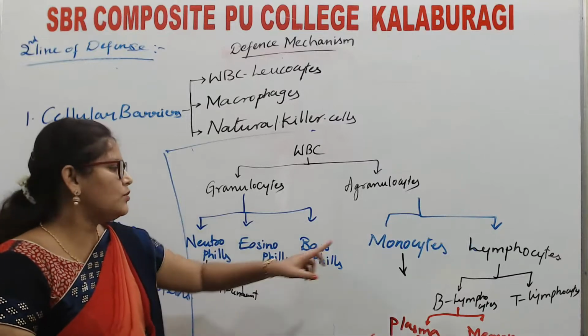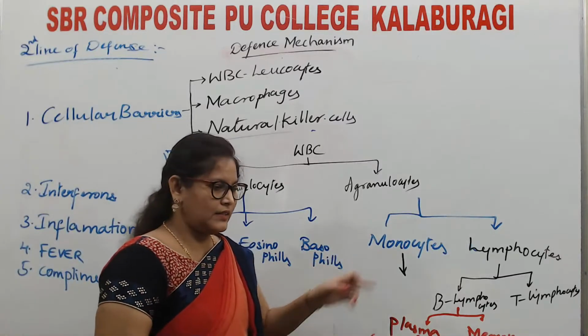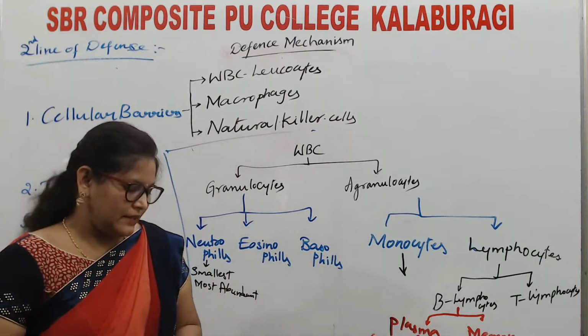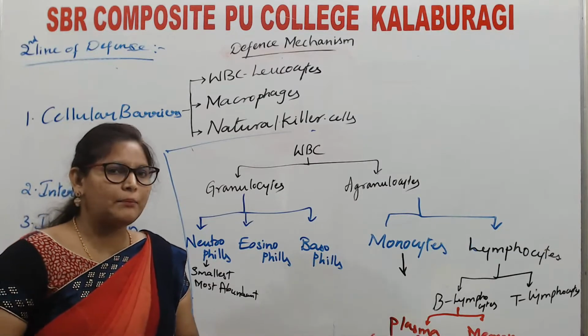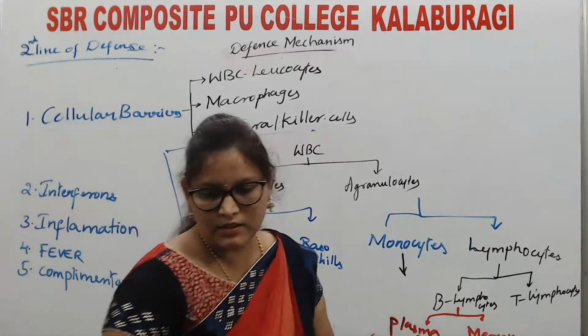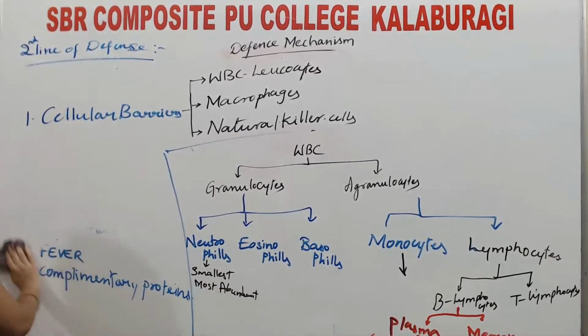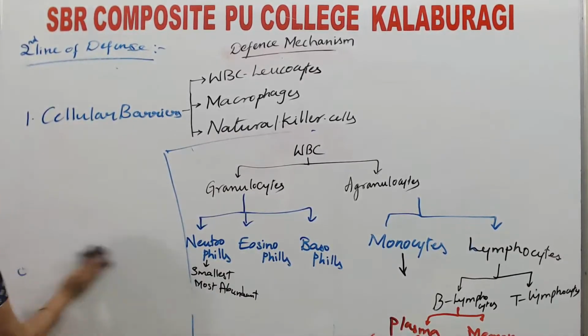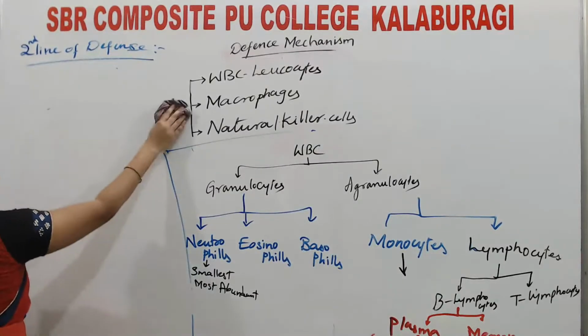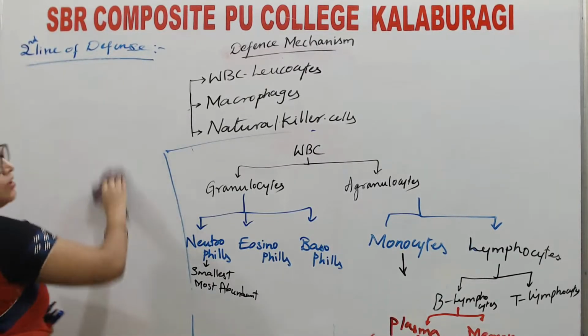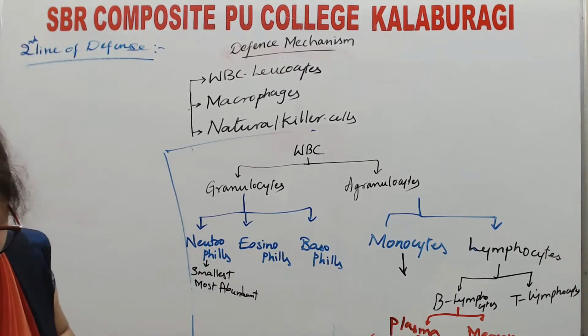And a separate note on monocytes. Monocytes leave the blood capillaries. A special note on monocytes.